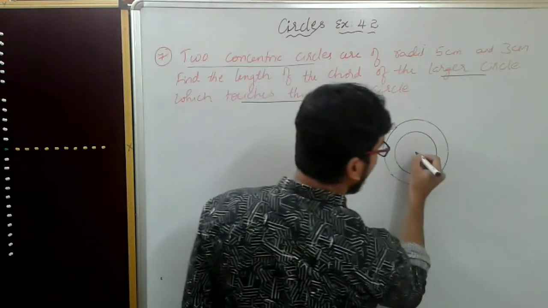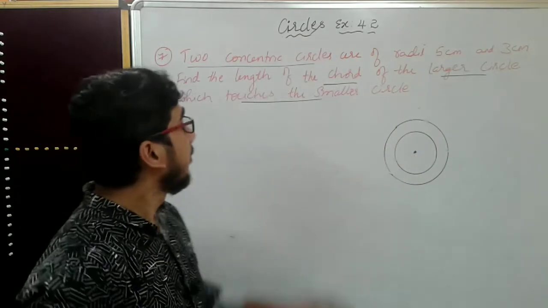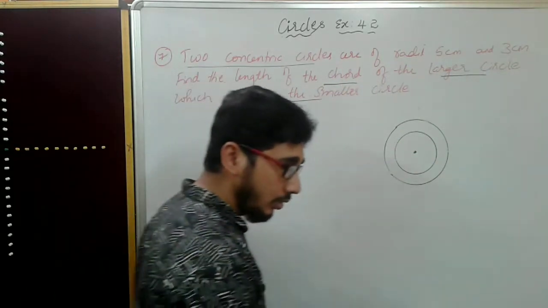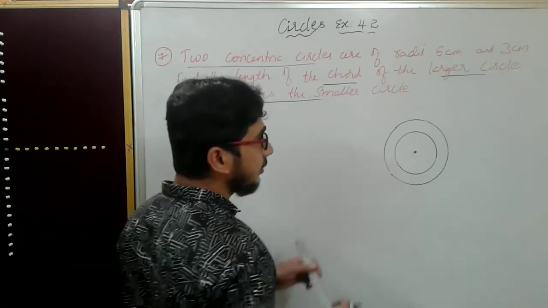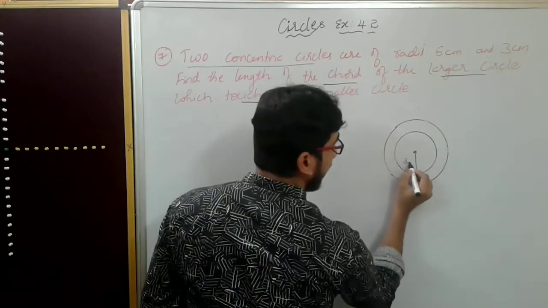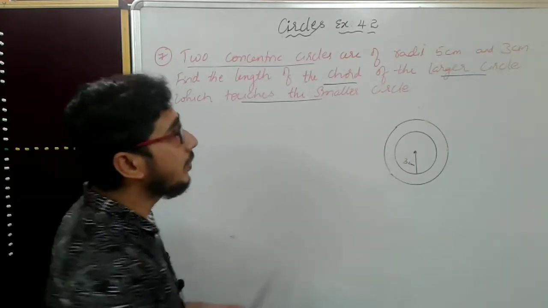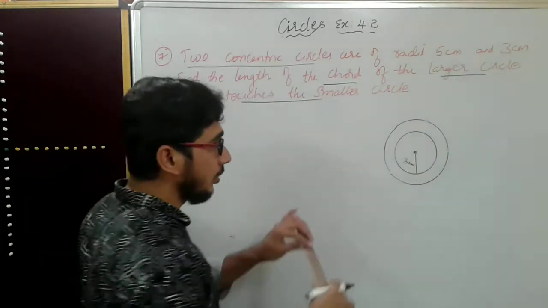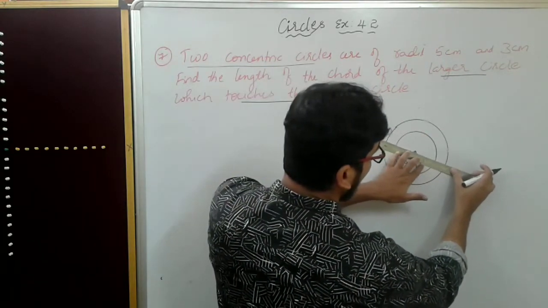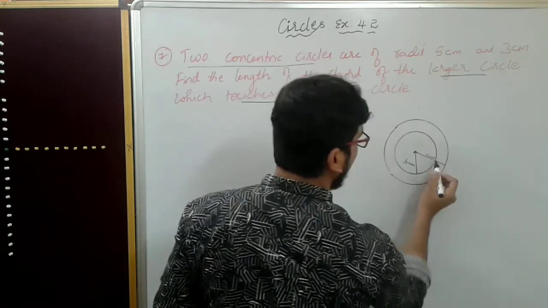Next, what will happen? Consider the point here. Is it a midpoint here? Approximately it is here. Two concentric circles of radii 5 centimeter and 3 centimeter. So 3 centimeter and 5 centimeter. 3 centimeter will be the smaller one. So I'll consider this is the 3 centimeter radius I have drawn for the smaller circle. So I want a 5 centimeter bigger radius, no? So this is the bigger circle. For that radius I will draw like this here. Okay, this is 5 centimeter.